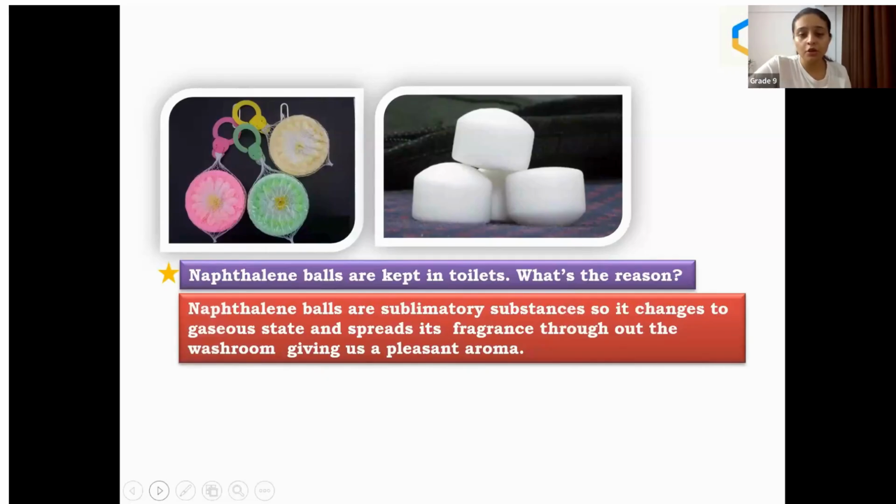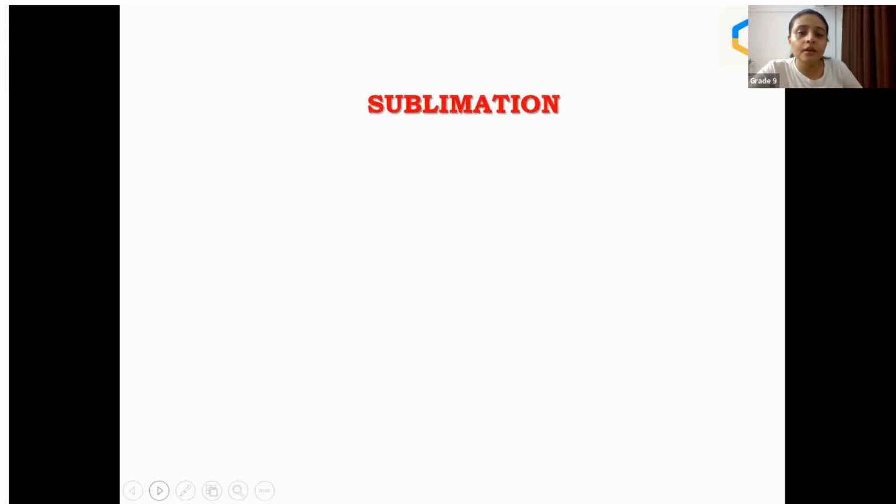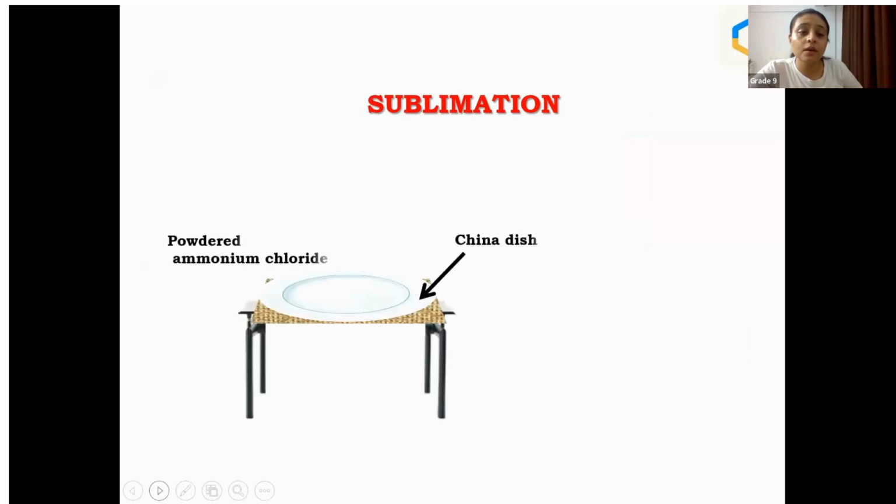Naphthalene balls are kept in toilets. What's the reason? Naphthalene balls are sublimating substances, so they change to the gaseous state and spread their fragrance throughout the washroom, giving a pleasant aroma. These tiny questions can be asked. They are scented balls. Scented is spelled S-C-E-N-T, the C comes in between. Okay, so sublimation.